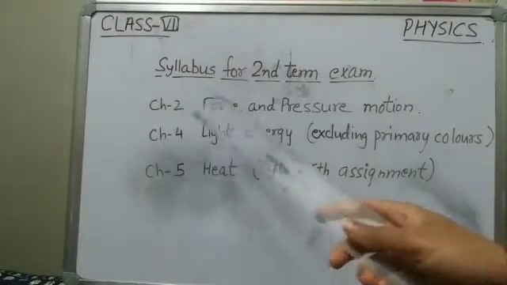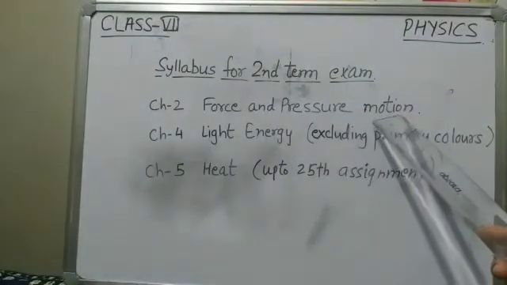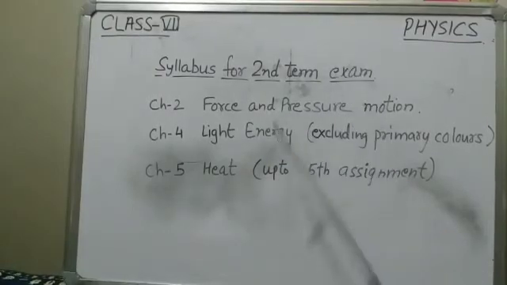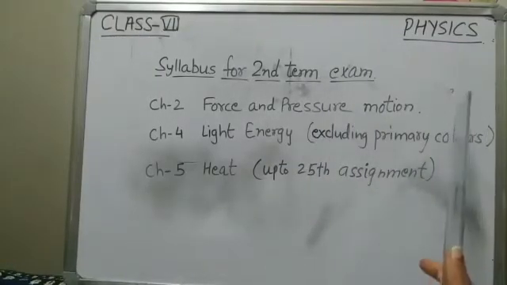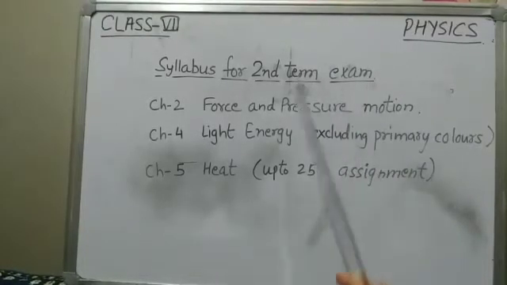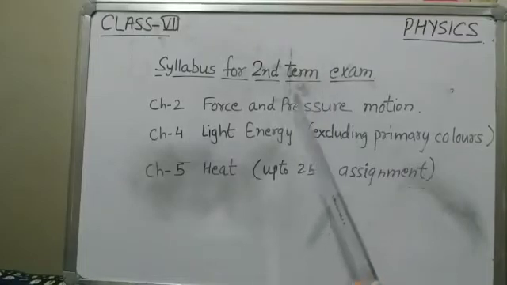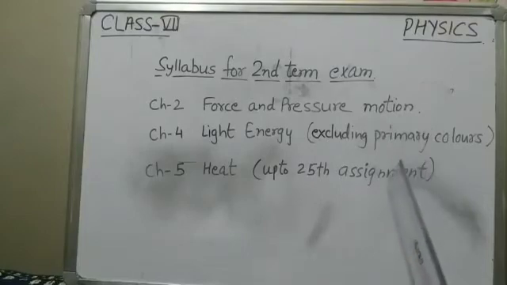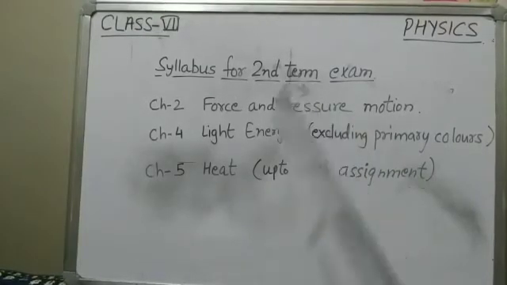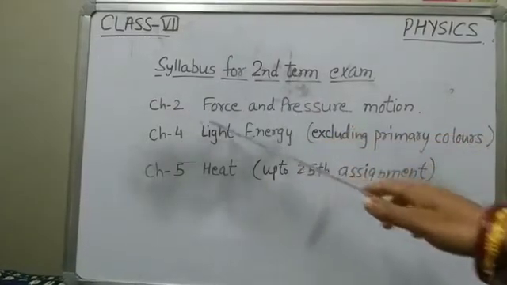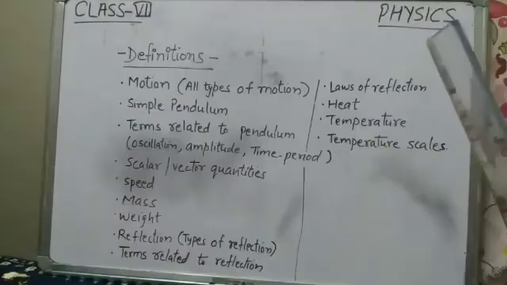So chapter 2, force and pressure, motion. Chapter 4, light energy, up to plane mirror only, excluding primary colors. That will not come because that part we have not done. Clear? So how much we have done, that part will come only. Okay, now chapter 5, heat, up to 25th assignment, whatever we have read in this chapter, only that will come in your second term exam, so don't get confused. Clear? Chapter 2, whole chapter you have to cover.